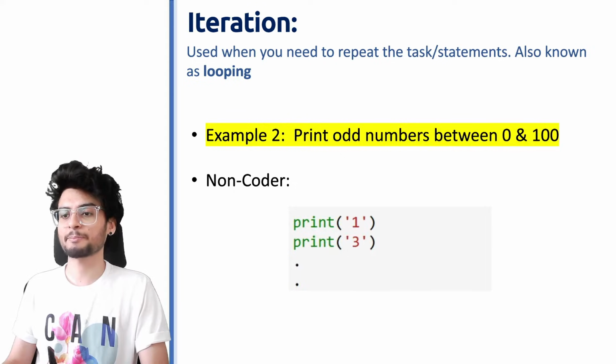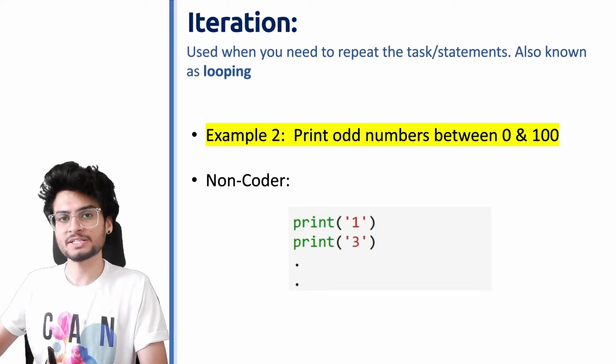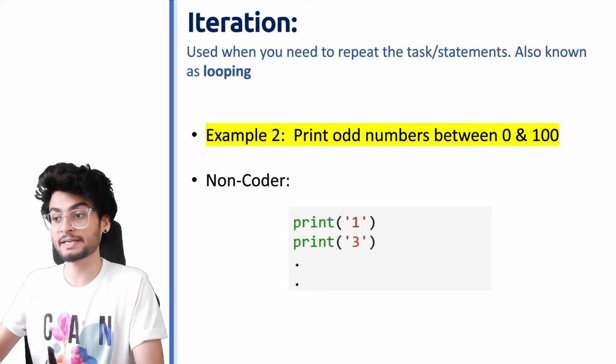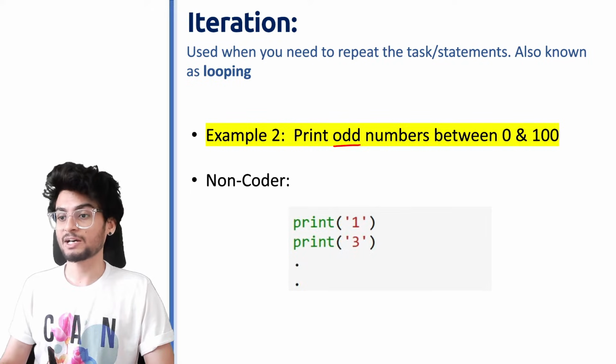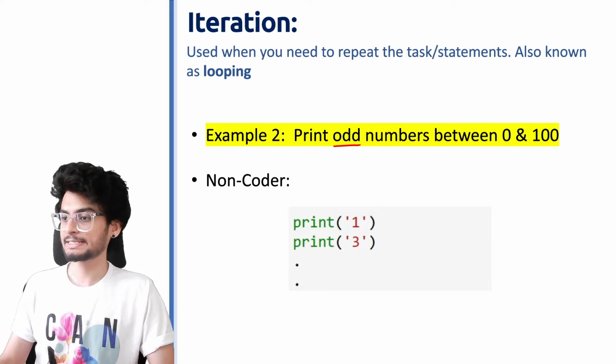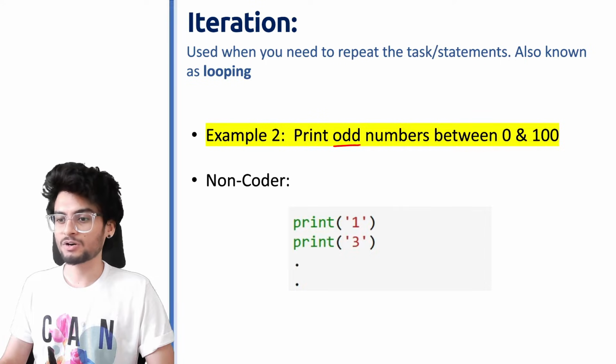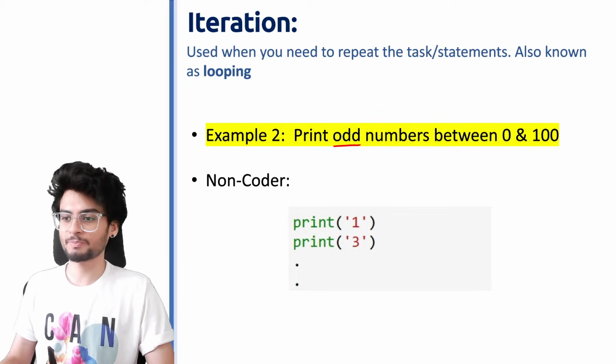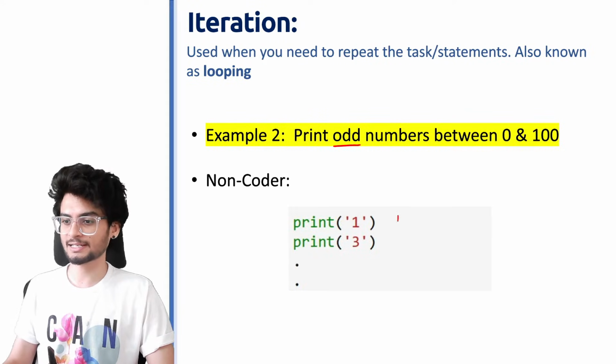Looking at another example जहाँ पर मुझे थोड़ी calculative चीज़ें करनी है, जहाँ पर मेरे को सिर्फ print नहीं करना है. I want to find the odd numbers between 0 and 100. Now a very simple approach, a naive approach would be कि मैं सारे odd numbers एक साथ लिख दूँ print करके.